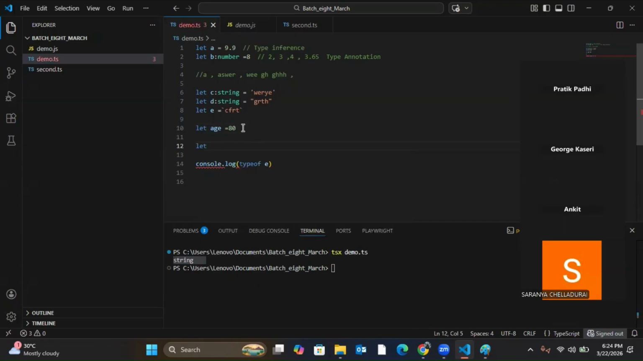Let I want to print the information is equal to backtick, you are of age.